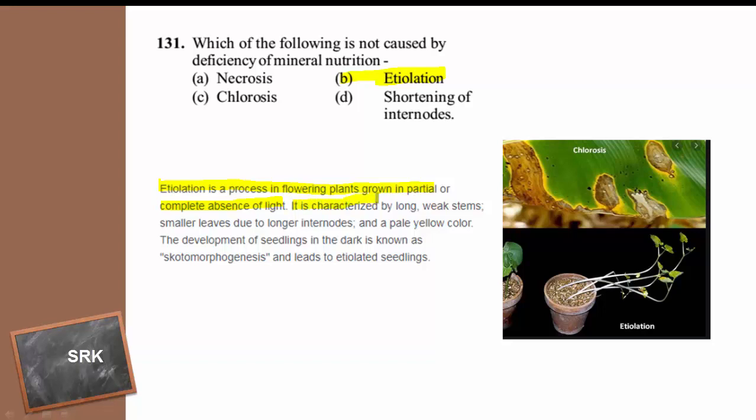And it is characterized by long weak stems, smaller leaves due to longer internodes, and pale yellow color. The development of seedlings in the dark is known as scotomorphogenesis, and it leads to etiolated seedlings.